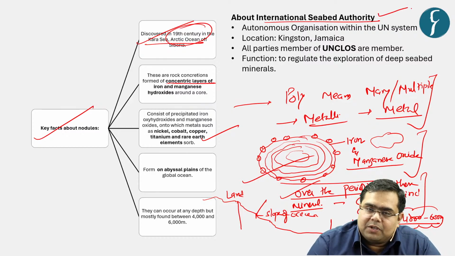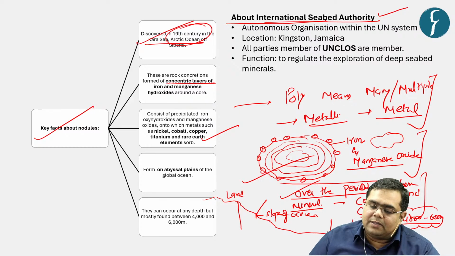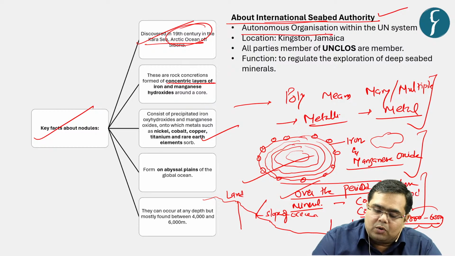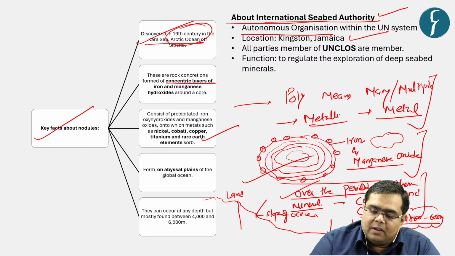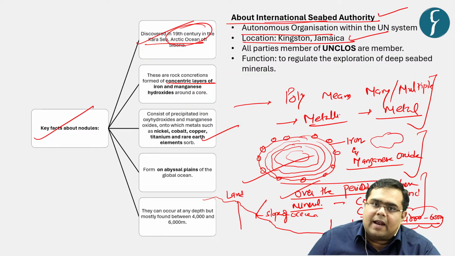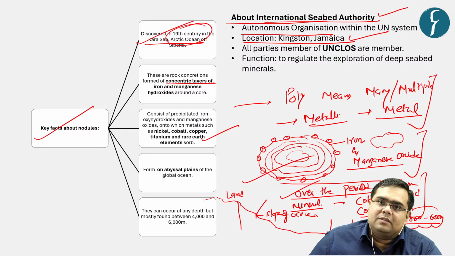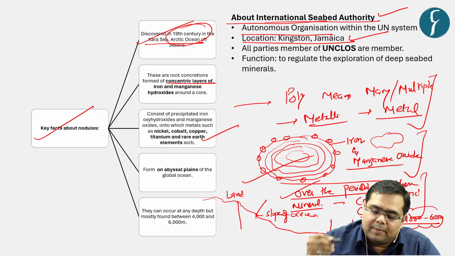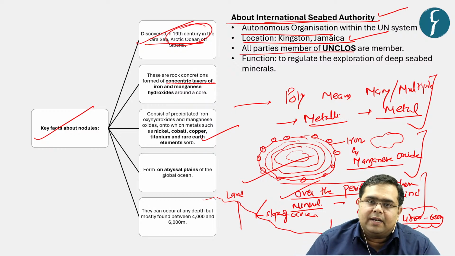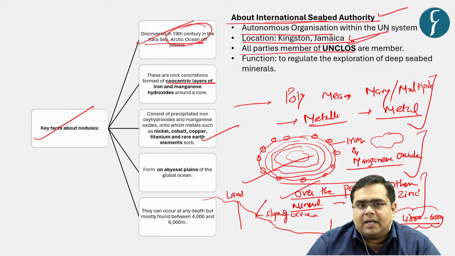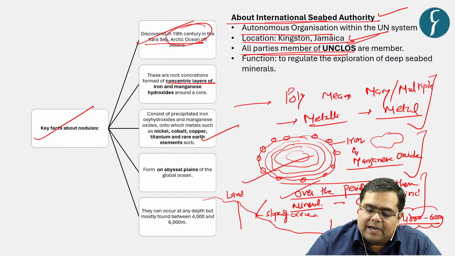Now, another important topic over here is an institution by the name of International Seabed Authority. It is an autonomous organization which is within the United Nations system. The location of this organization is at Kingston, Jamaica, that is located in between northern and southern Americas. All parties of UNCLOS, again UNCLOS is one of the questions we will see later on, that UPSC has already asked a question on, are by default members of International Seabed Authority as well.